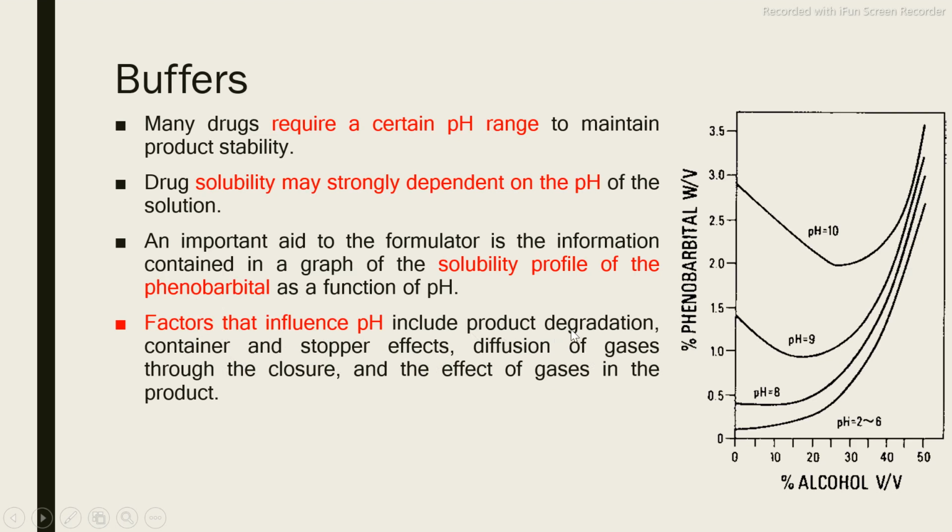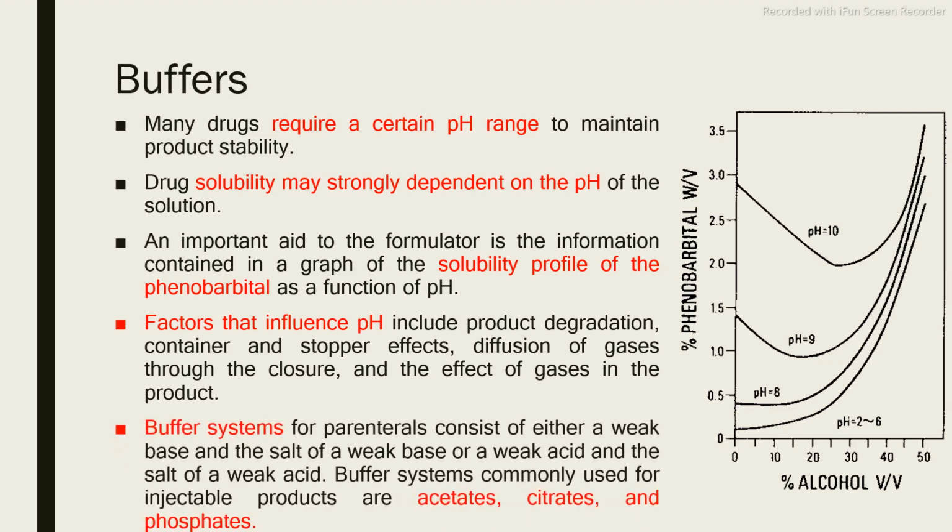Product degradation means, suppose we are going to consider paracetamol. Today it is present in active form. Suppose after a time it gets degraded and converted into its side product, and because of the side product there may be change in pH. So in this way the container is also responsible for the change in pH. Again the stopper, diffusion of gases, and again the effect of other gases are also responsible for the change in pH. And that's why the buffer system is very important.